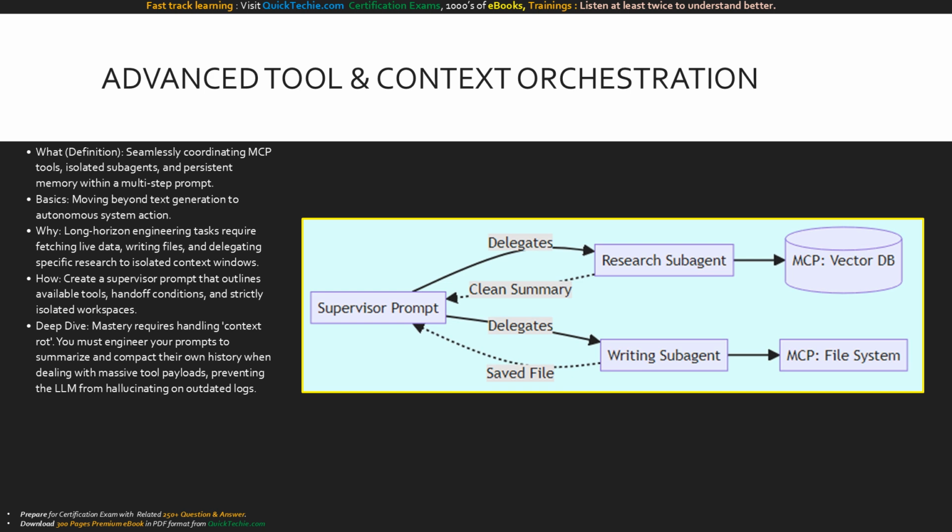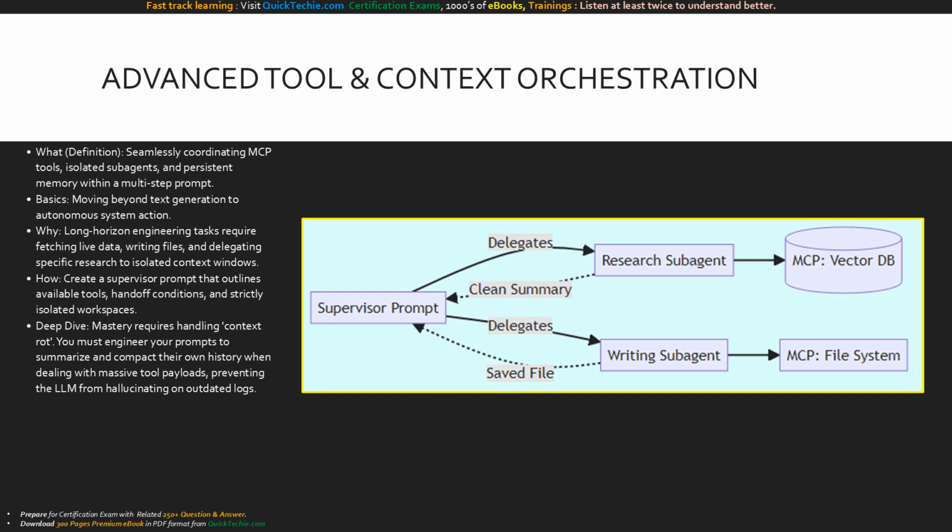You construct a master supervisor prompt that dictates exactly when to use a tool, when to spawn a subagent for isolated research, and when to bring that data back to the main thread. A major part of this evaluation is defeating context rot. A master knows that dumping massive tool payloads into the chat history will break the model. You must proactively instruct your prompt to compact and summarize its own memory state to keep the context window pristine.